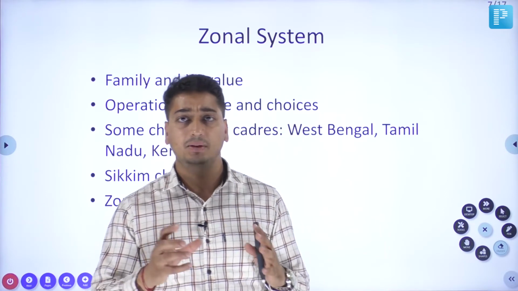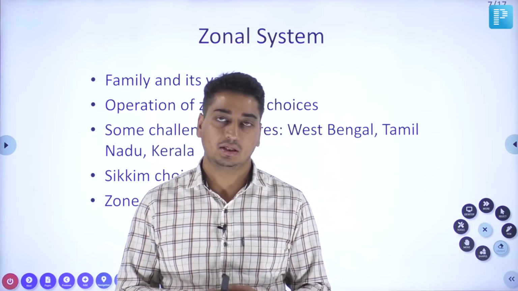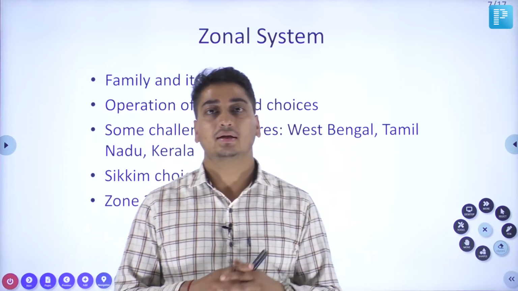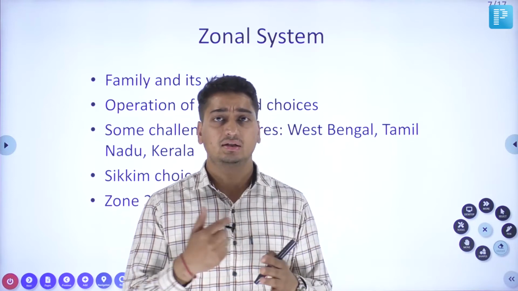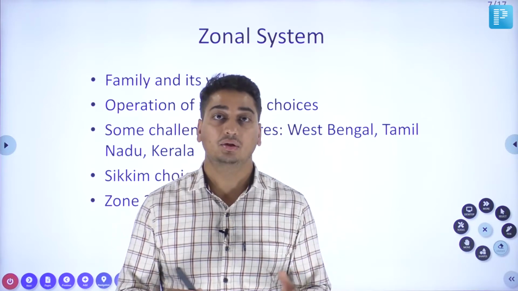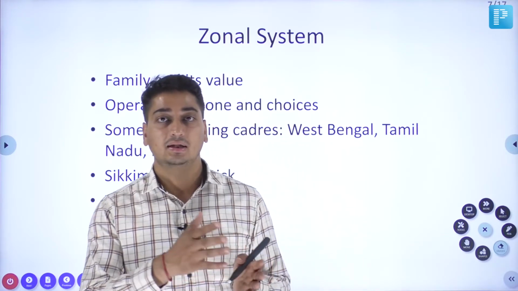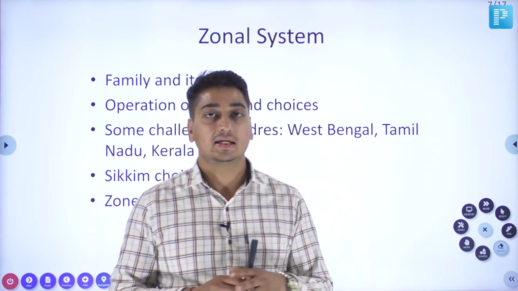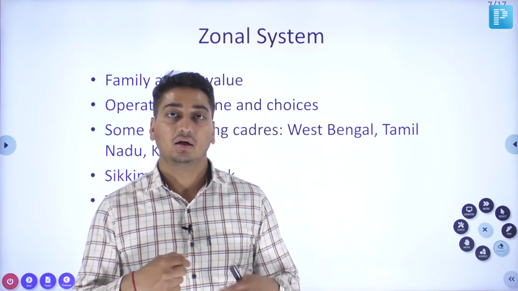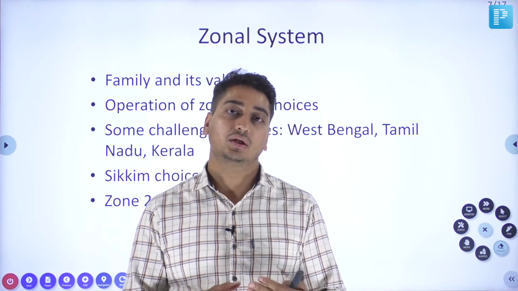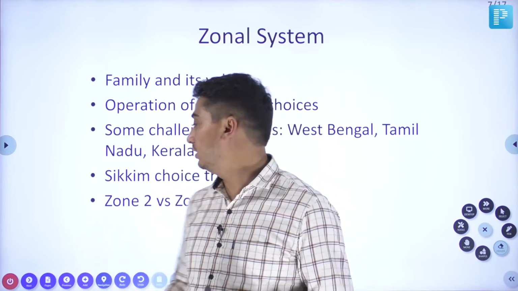So because of that, the zone is kept while operating the zonal system. Then there is generally a competition in North India whether to select zone 2 or zone 3 as a preference. Those people who feel more confident in their mains result generally prefer zone 2, because the first state in zone 2 is Uttar Pradesh, which is considered a very good cadre. Those people who feel that their marks would be a little less and they would be getting a rank on the lower side prefer zone 3 over zone 2, because in that case, in the second line of cadre allocation, they would be getting Gujarat over Bihar. So all these tricks are used in order to get a cadre of their choice.